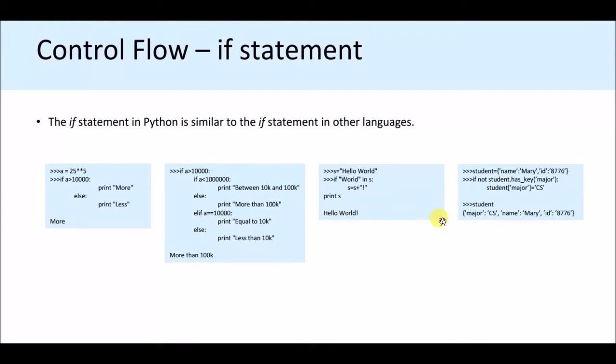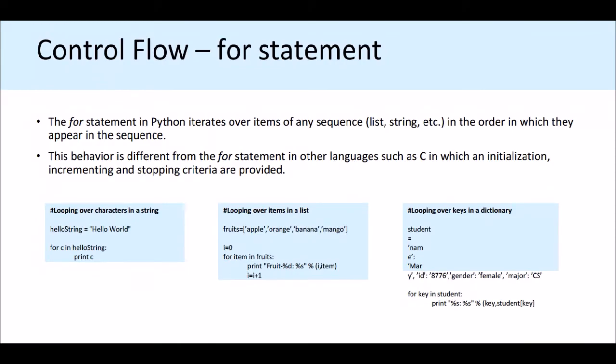Likewise, if you go for a dictionary, student, name Mary, ID, other things: if not student has key major, that means if the student does not have a major key, here see, name is one key, ID is another key, we have only two keys defined. So is the major key defined? No. That means the condition is, if the major key is not defined, then major key is equal to CS. And when you print student, you will see major CS, name Mary, and the ID. So this is all about the if statement, and we will go for the control for statement.